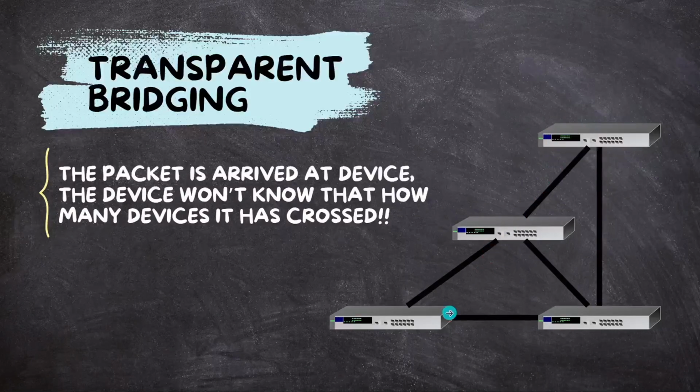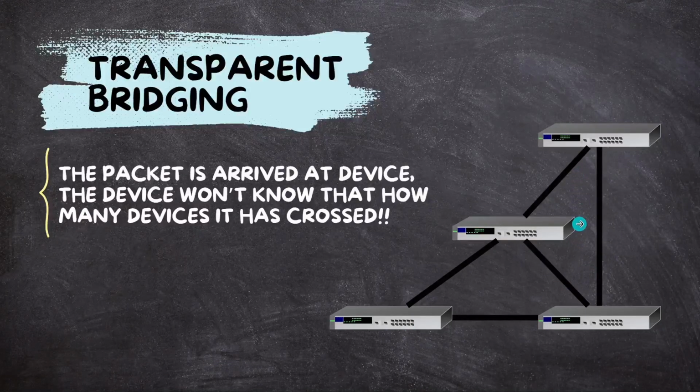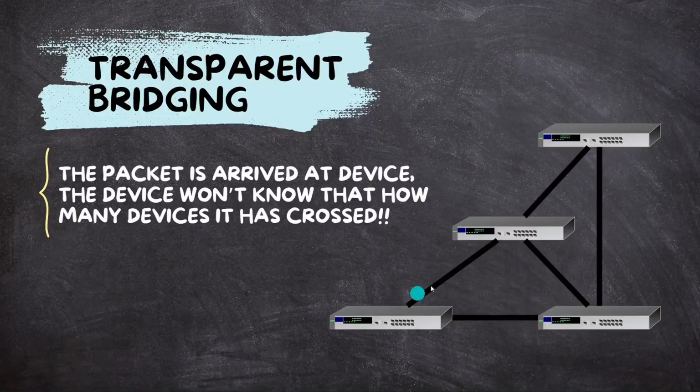Let's say there are all these layer 3 switches. All of the ports that you can see, and these are the physical links, are, let's say, working at layer 2, because these devices are layer 3 switches. Some of the ports on these switches may act as layer 3 ports, but let's say all of these ports are acting as layer 2.